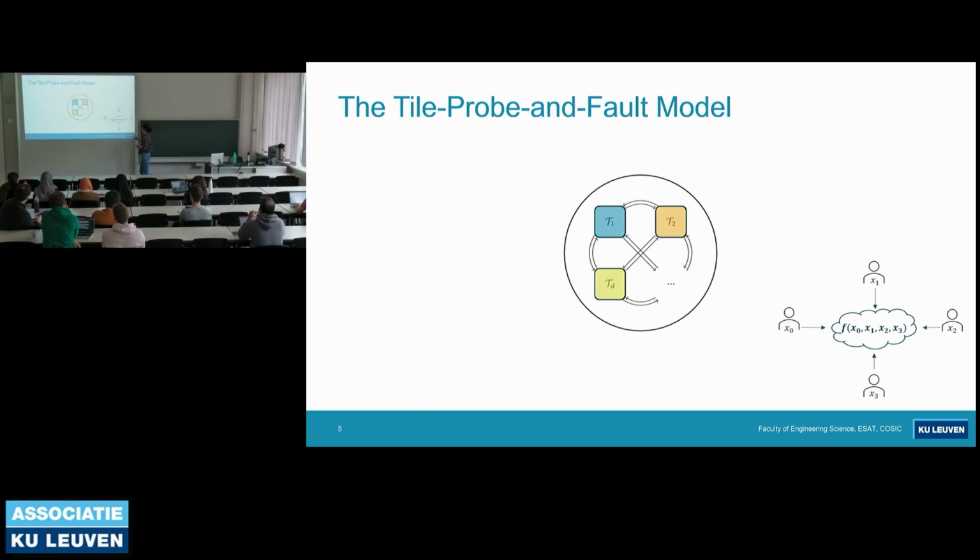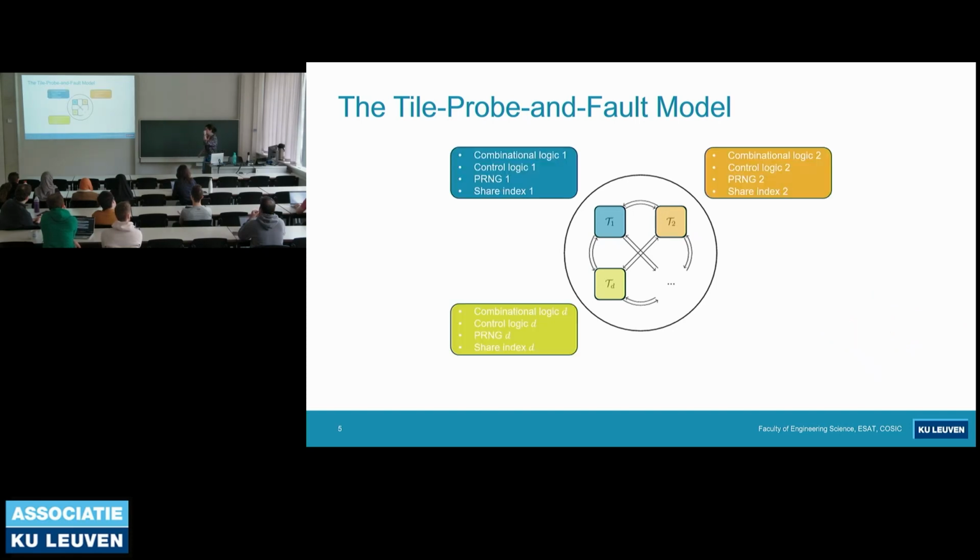And in this multi-party computation setting, we have a number of parties, and each party has access to a share, and they come together to compute a function on the secret variable without revealing the secret variable itself. So the tile probe and fault model is very similar to this setting. We have a number of tiles, and each tile has its own combinational logic, control logic, and PRNG. And each tile is associated with a share index where the data is split into a number of shares.